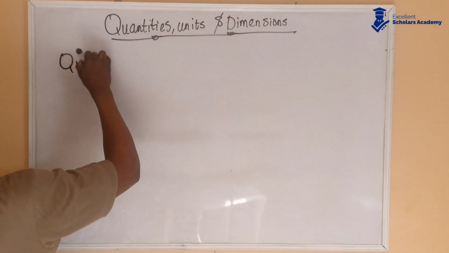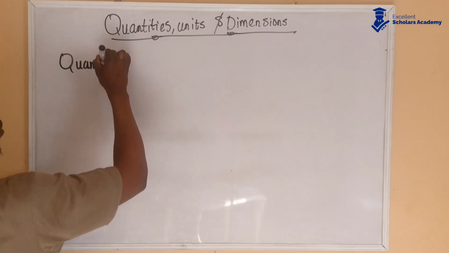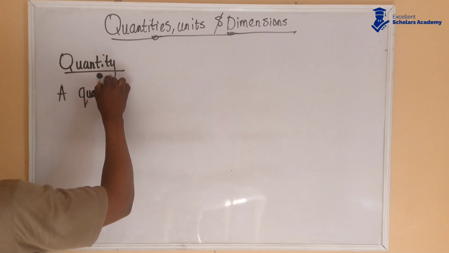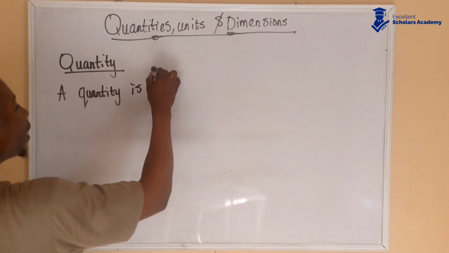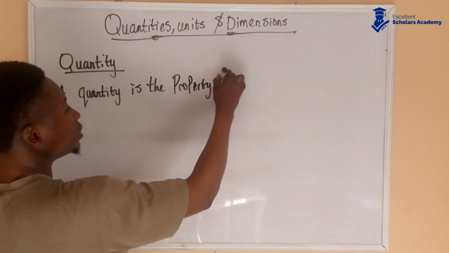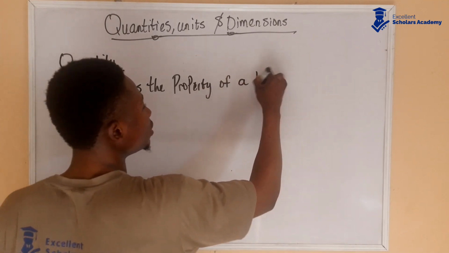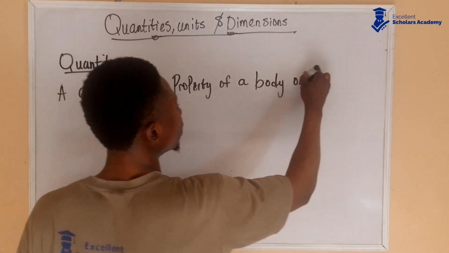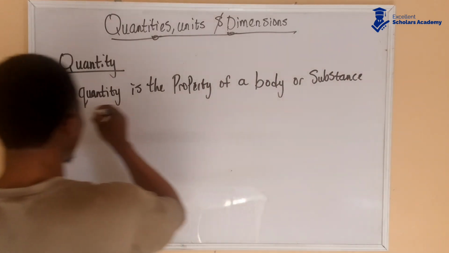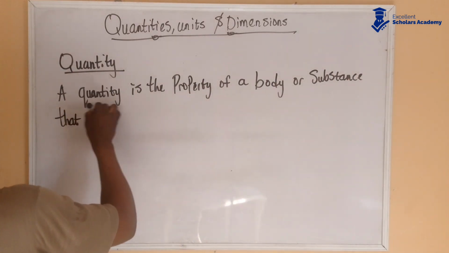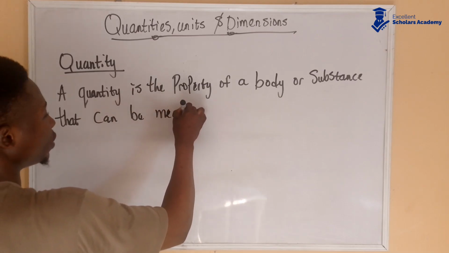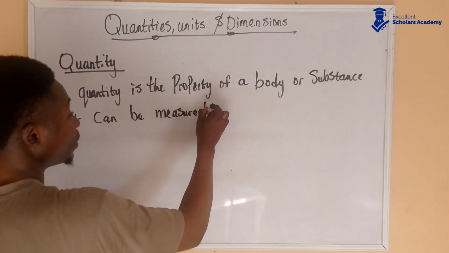What is a quantity? A quantity is the property of a body or substance that can be measured.